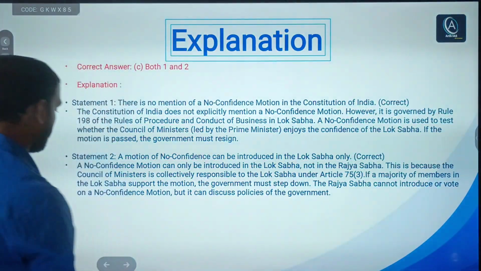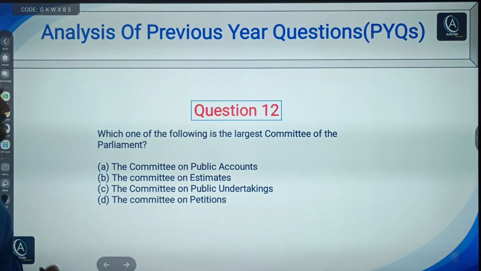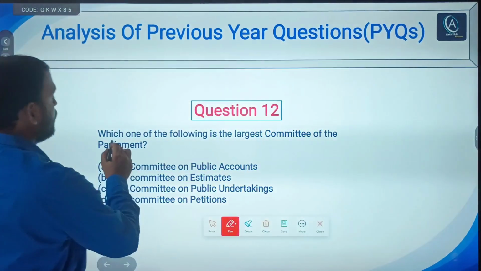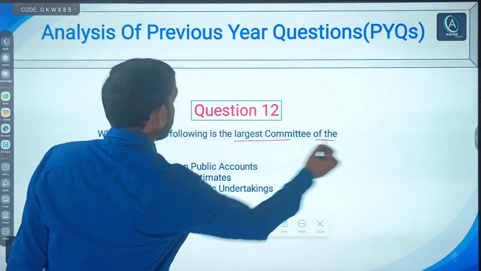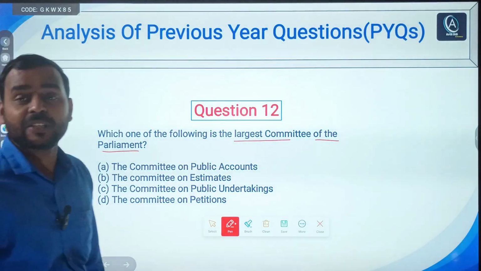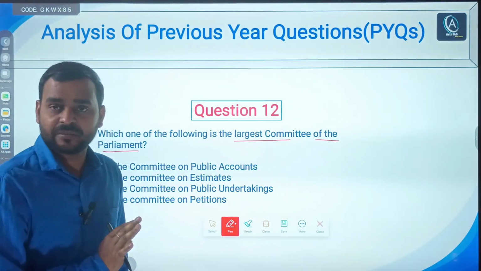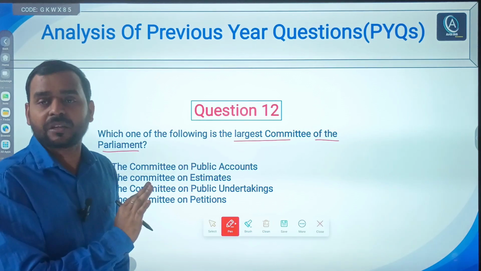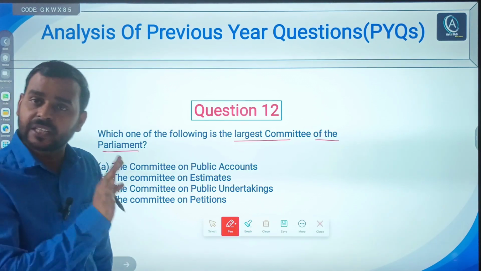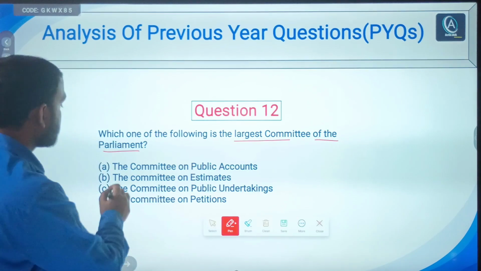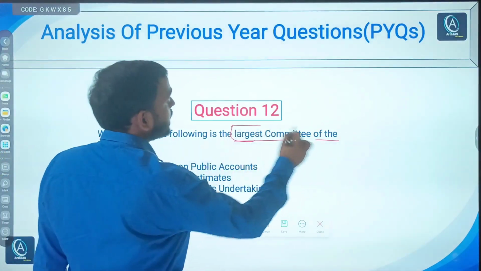Next, question number 12. Which of the following is the largest committee of parliament? So I would suggest that you should remember certain important committees of parliament, their members, their composition. This asks about the largest committee.